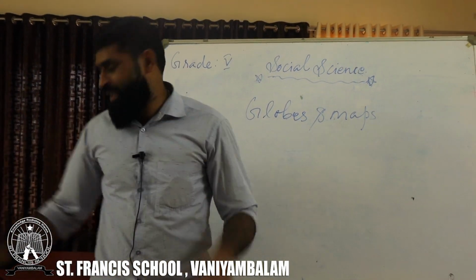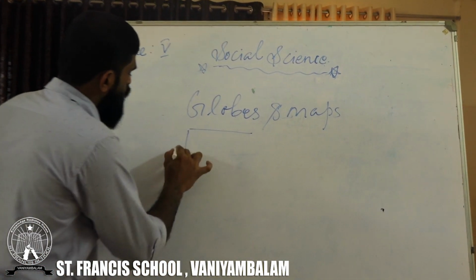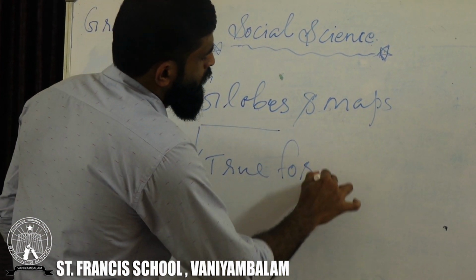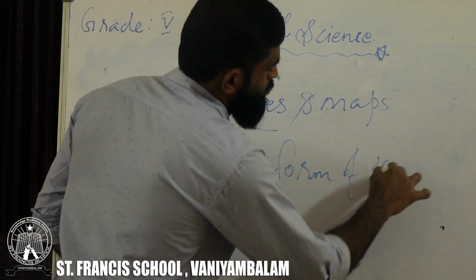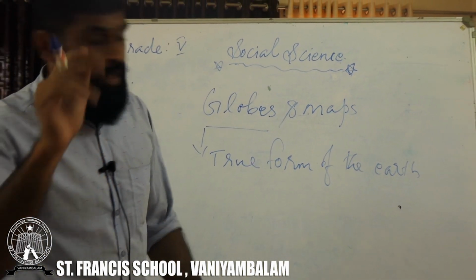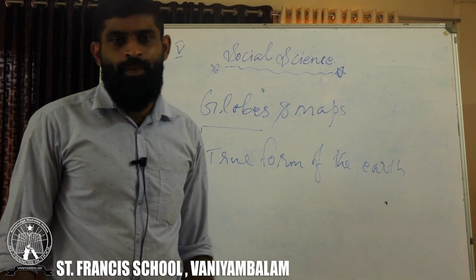So globe means, simply you can say, the globe is the true form of the earth. What is a globe? The globe is the true form of the earth.